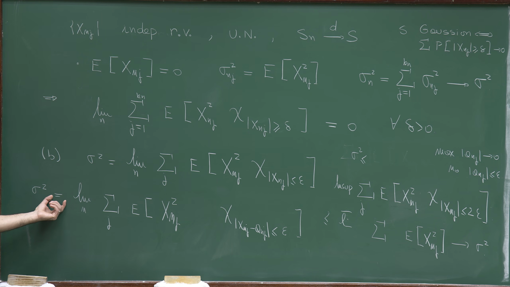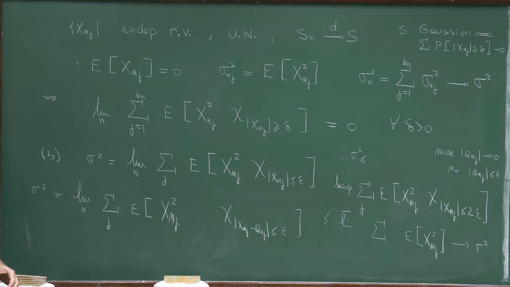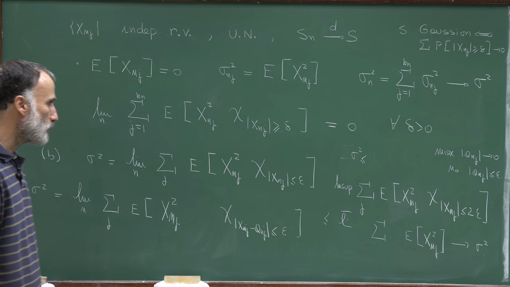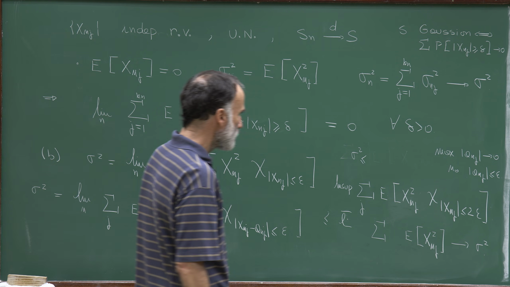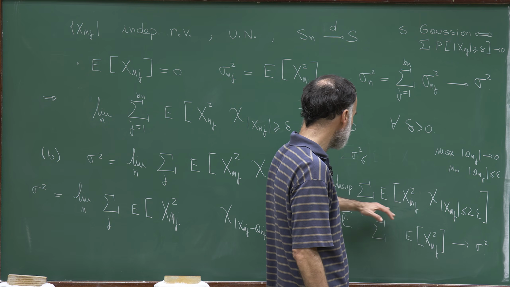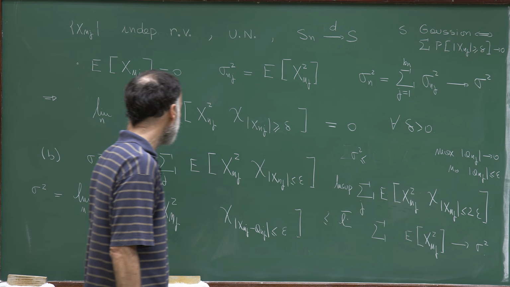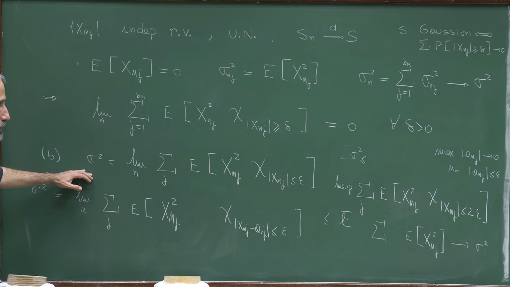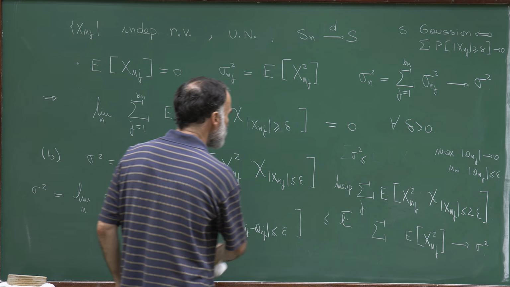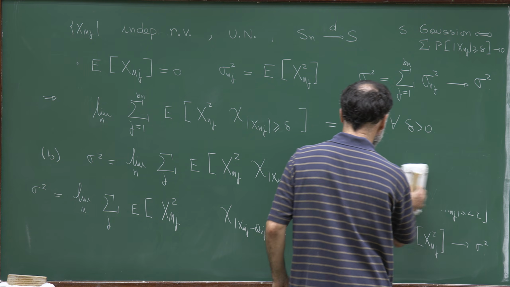This was the formula we obtained for sigma square as a consequence of all our arguments using triples, convergence of triples. Therefore, this sum is indeed converging to sigma square, which is exactly what I claimed. So let me erase and keep only the conclusion